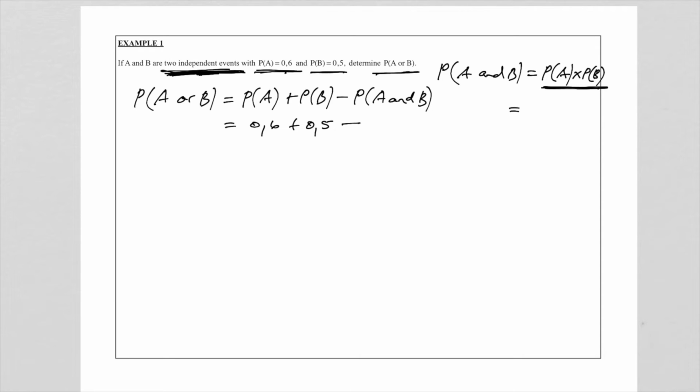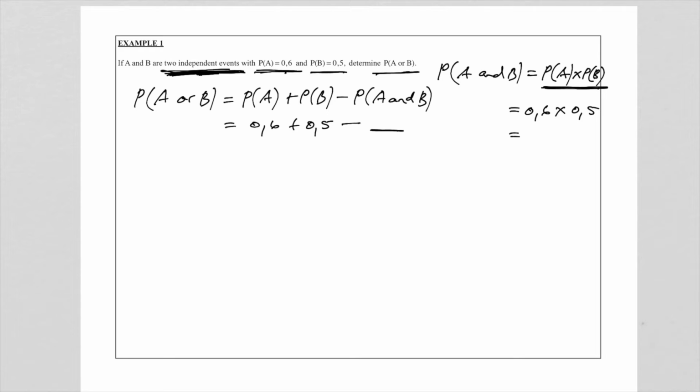So while I've got it there already written down, I'm going to say that the P of A is 0.6 times the probability of B is 0.5. And I'm going to multiply this, and that is the probability of A and B, and I can just put it in there.